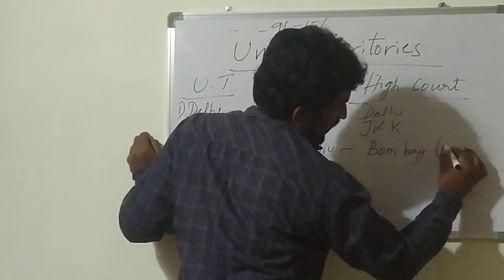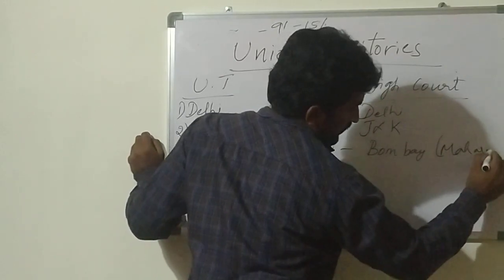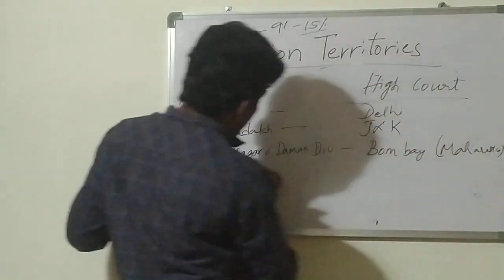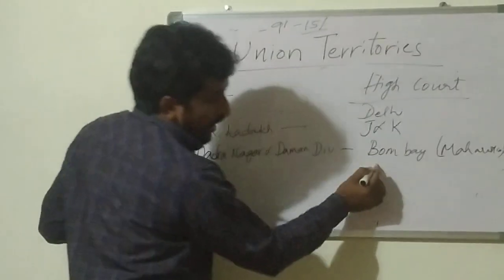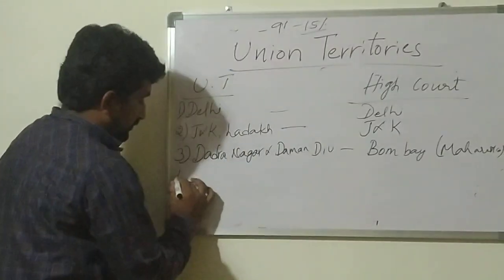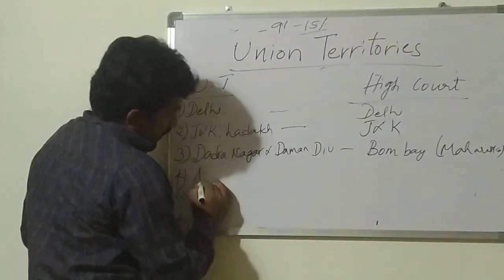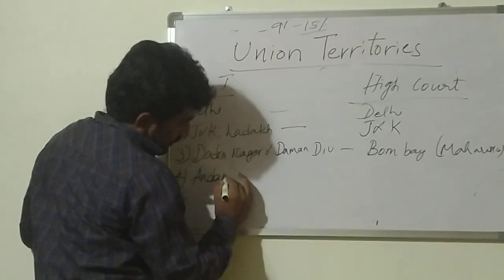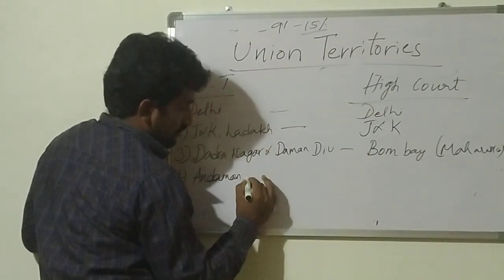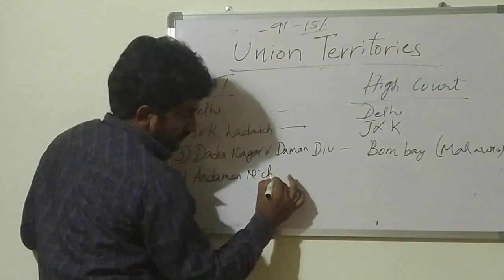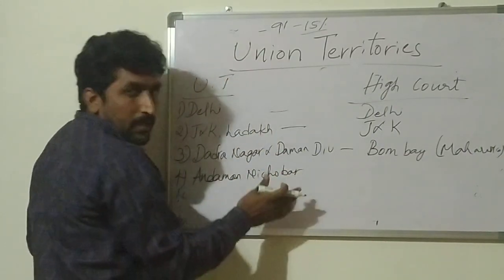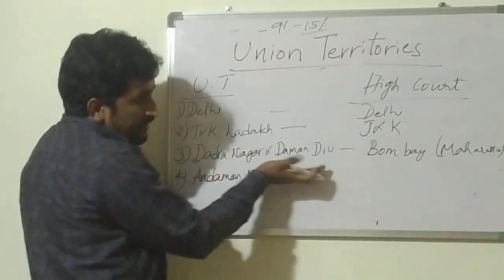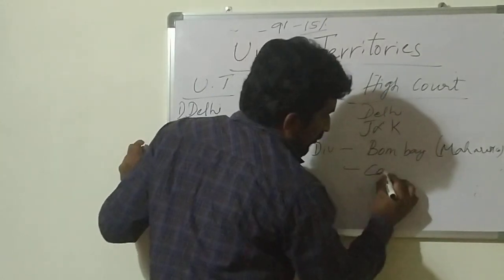It means Maharashtra. Okay, so these Union Territories come under the Bombay High Court. Andaman Nicobar Islands: this Union Territory comes under the Calcutta High Court purview.